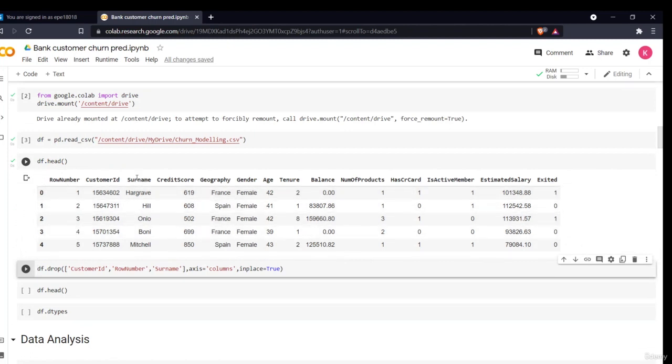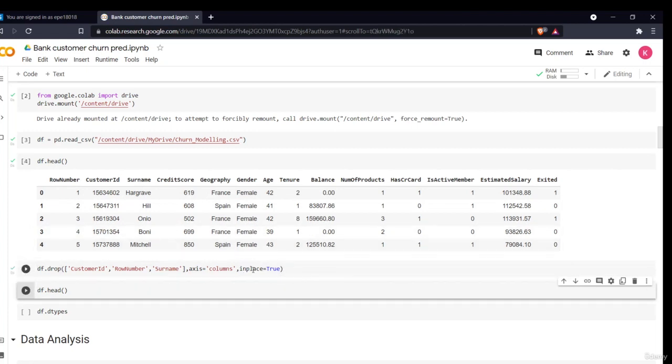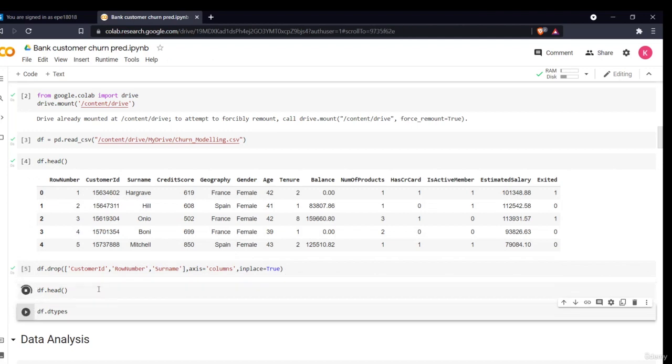I have no use of surname. So what I'll do, I'll drop these columns and I'll use inplace=True. What this command will do is replace the dropped columns in the original df, so I don't have to define it again and again. Now let us see once again.